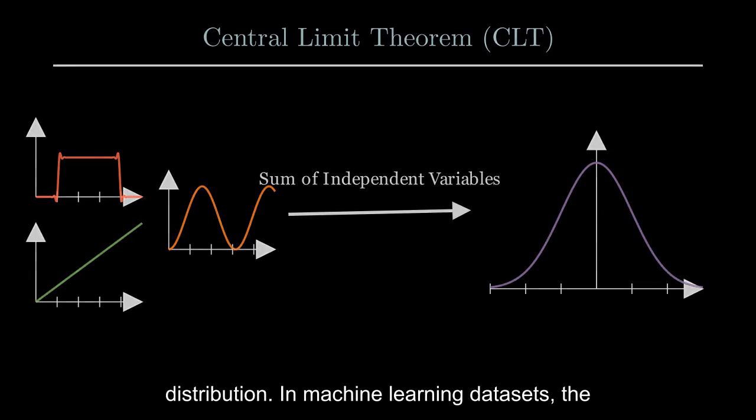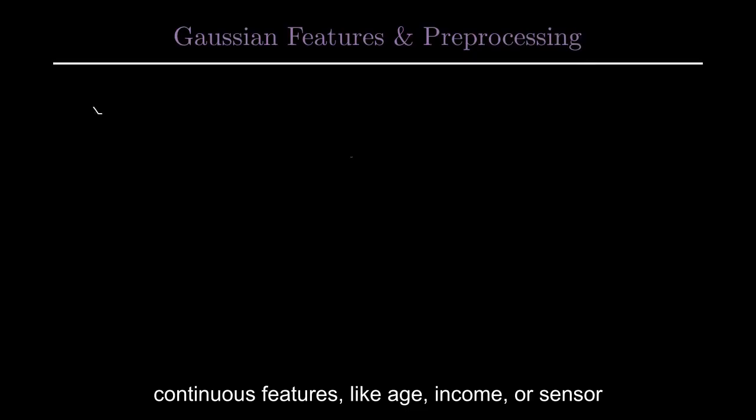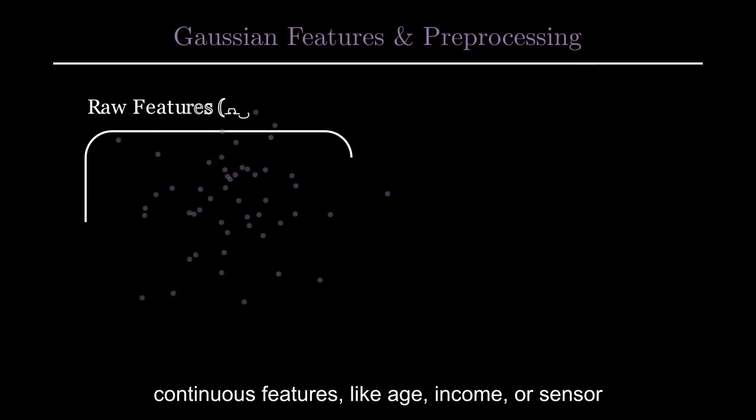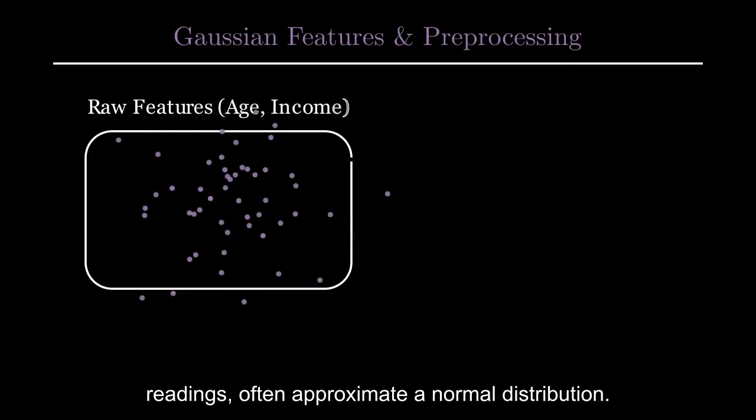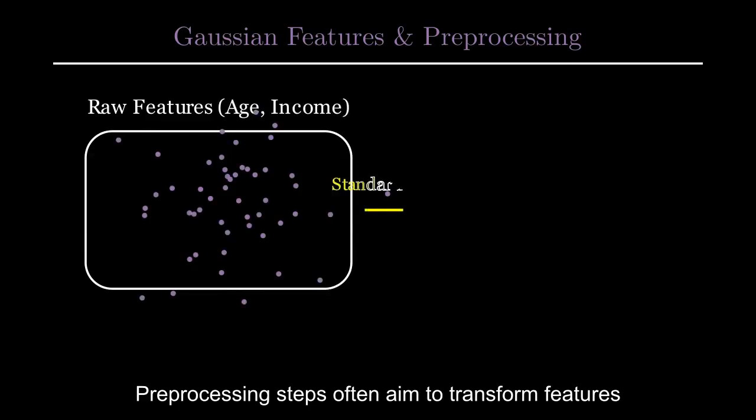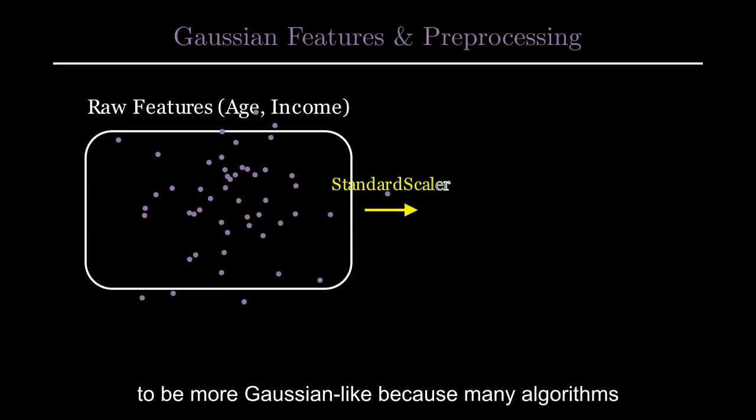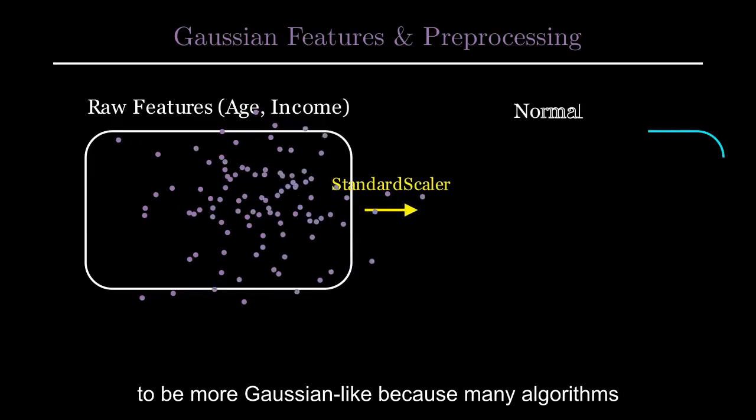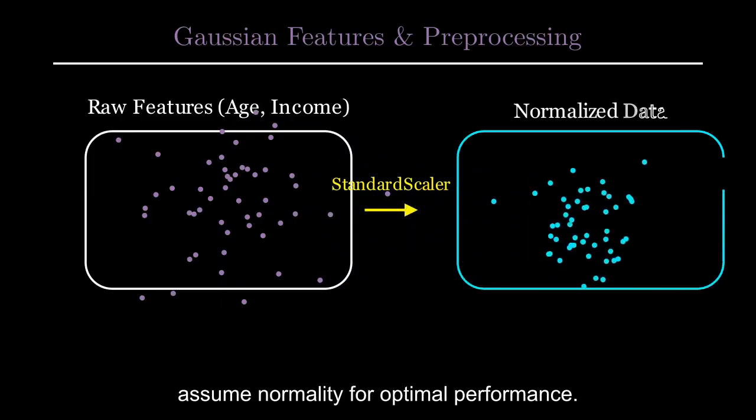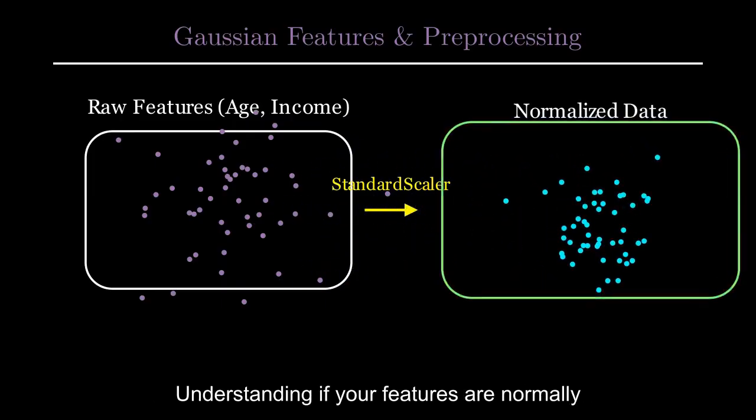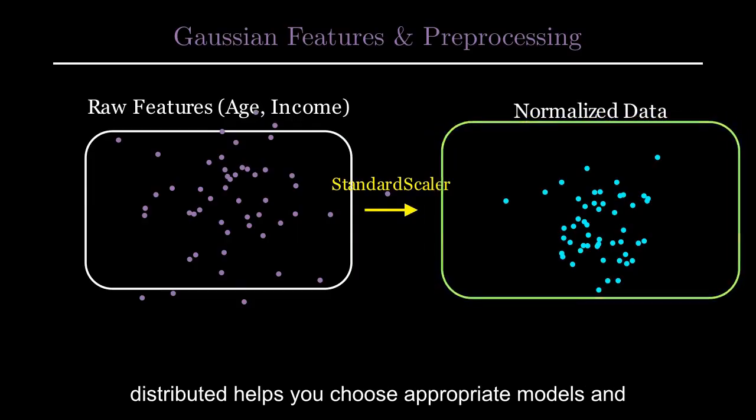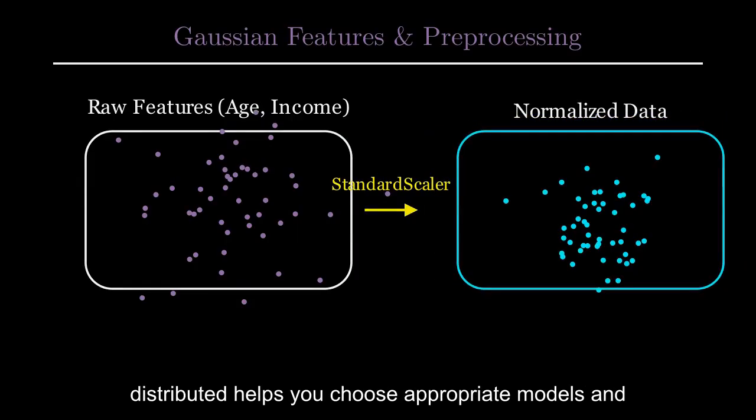In machine learning datasets, the Gaussian distribution appears everywhere. Many continuous features, like age, income, or sensor readings, often approximate a normal distribution. Preprocessing steps often aim to transform features to be more Gaussian-like because many algorithms assume normality for optimal performance. Understanding if your features are normally distributed helps you choose appropriate models and normalization techniques.